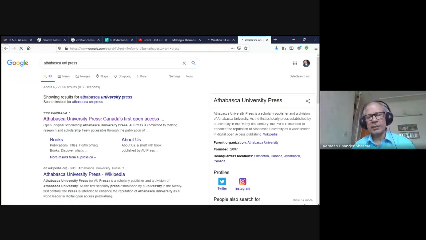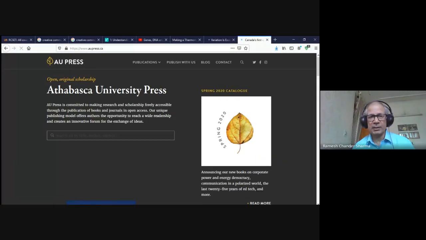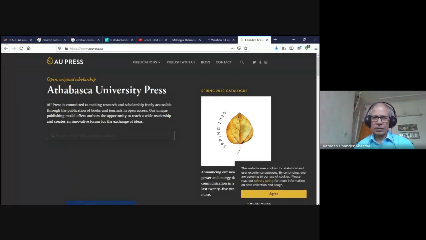In fact, this Athabasca University Press is quite a unique example in the sense that initially when they decided to offer their material as freely accessible under open access, there were some issues with the people. They were saying that our revenues will get affected, that if we distribute it, who will purchase our books?